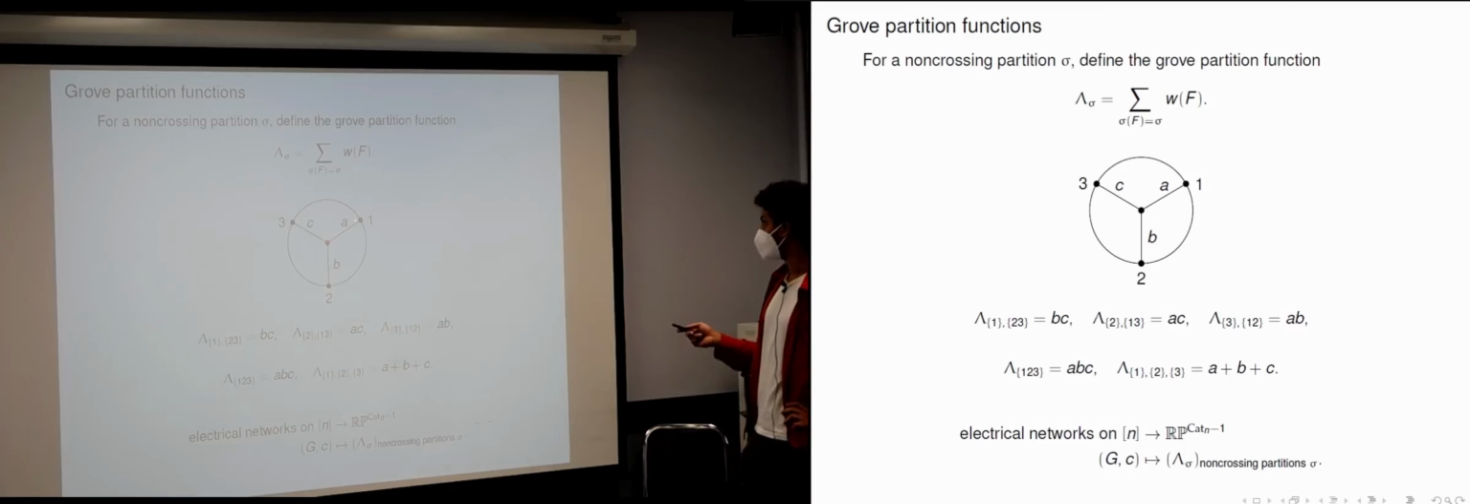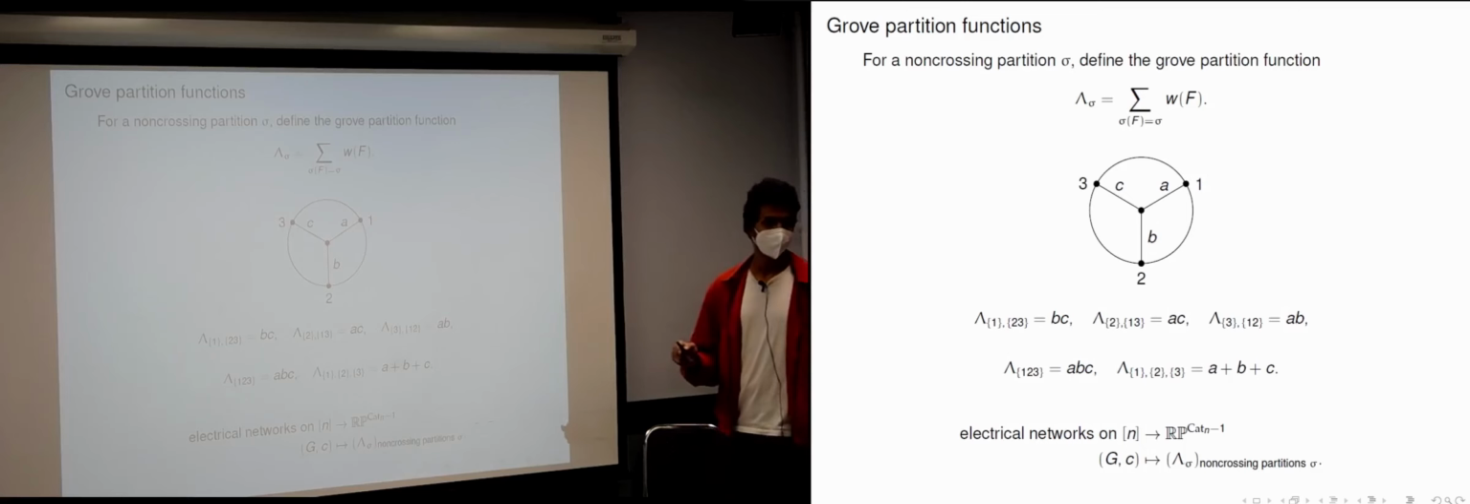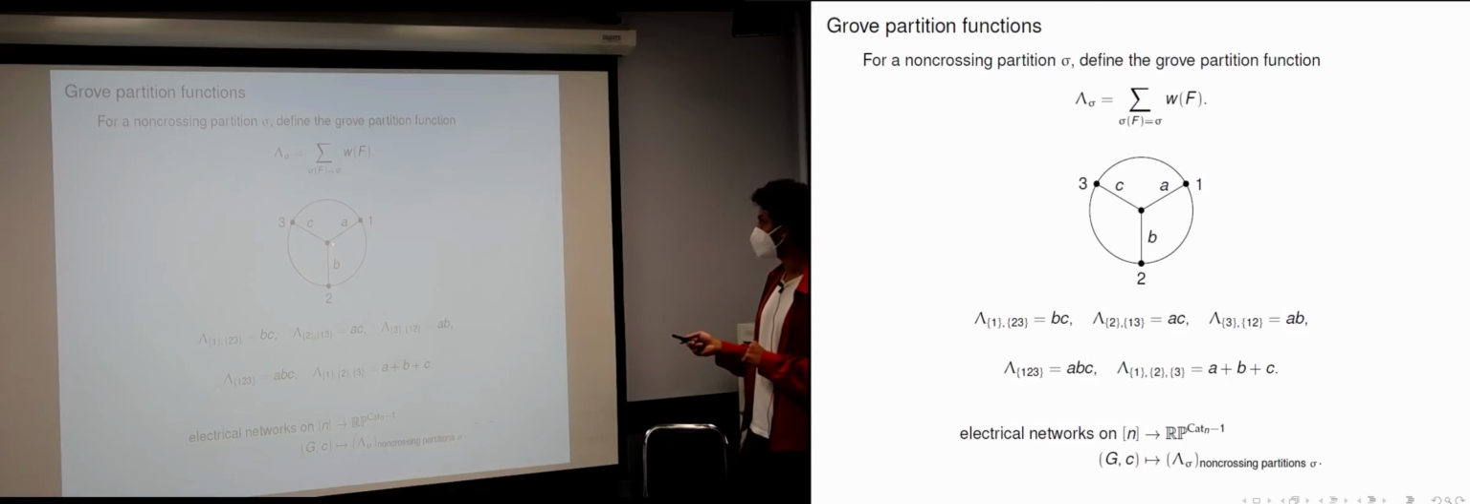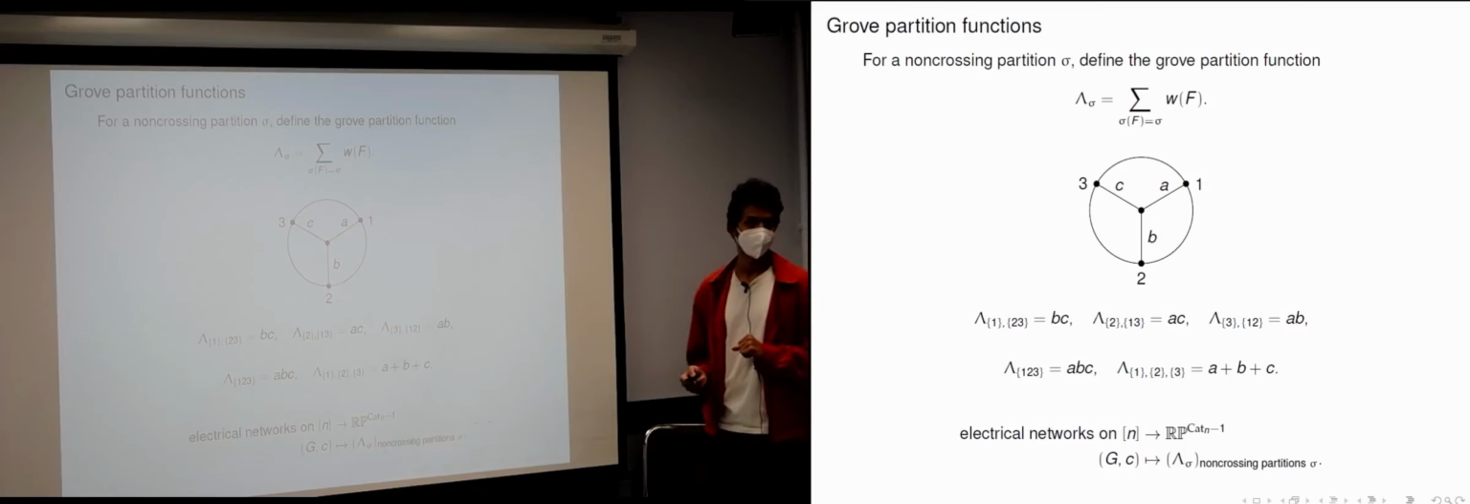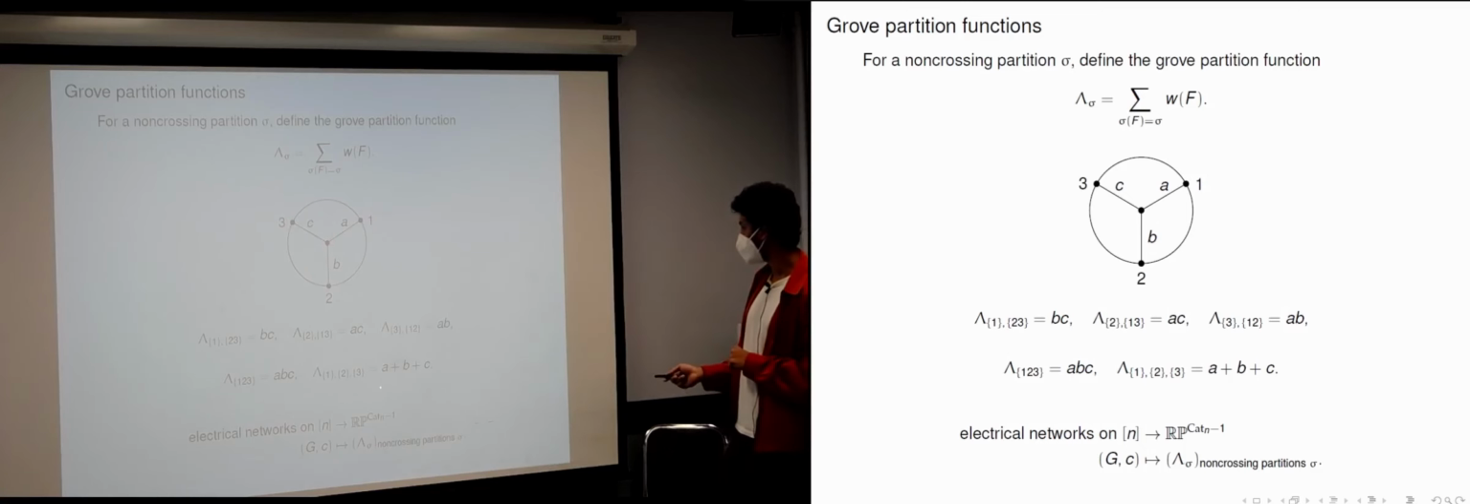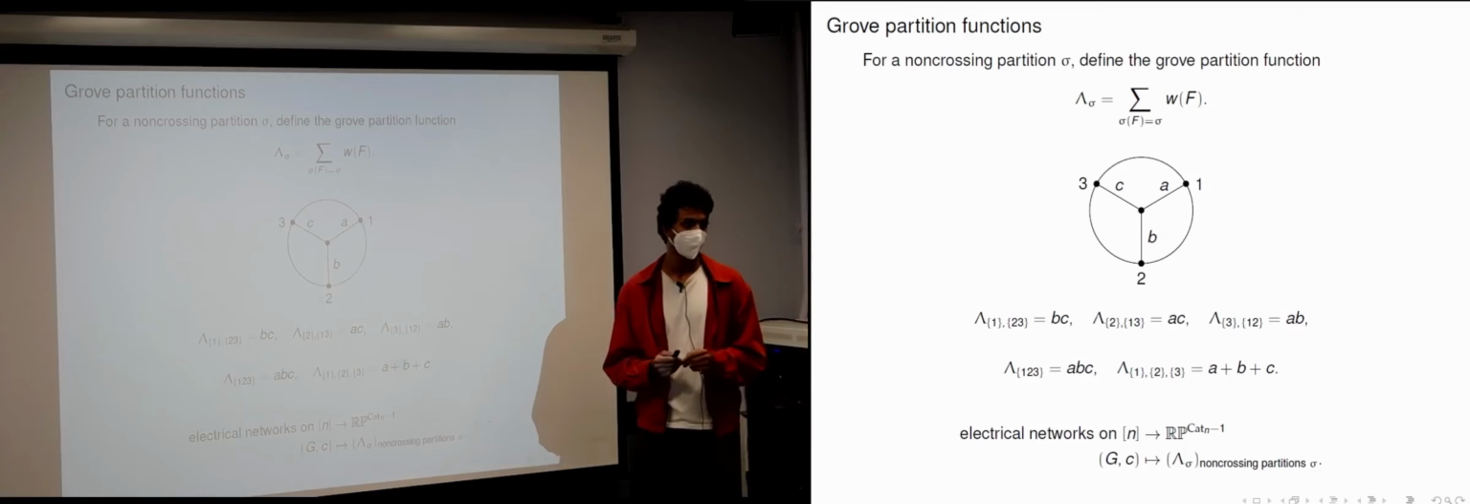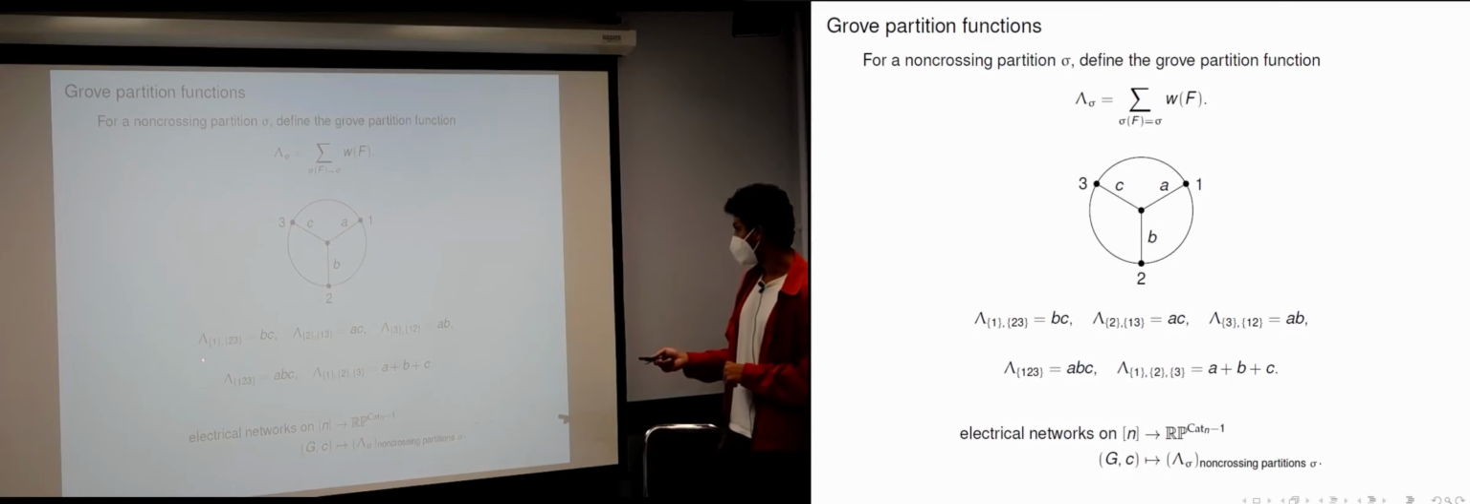So the only three groves that have this particular partition are the ones that have this edge, and 2 and 3 are separate components, or it has this edge and 1 and 3 are separate components, or it has this edge and 1 and 2 are separate components. These would give you A, B, and C respectively. And similarly, you can write down all the other grove partition functions.